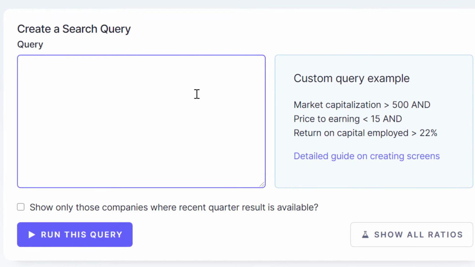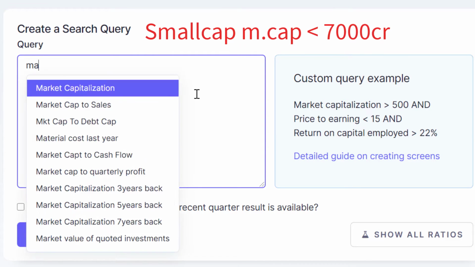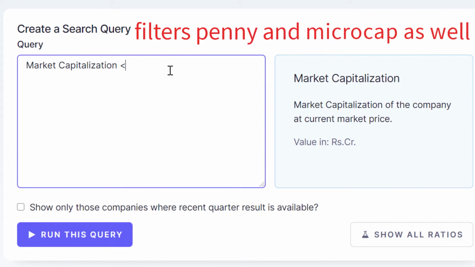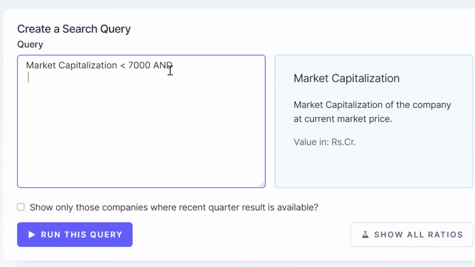Our criteria is, first we go in 3 steps. Number 1, we will screen all the small cap debt free companies, then the debt free companies from the mid caps, and lastly the large cap companies. We know as per the SEBI current categorization, the small caps should be having a market cap less than 7,000 crores. So we type market capitalization less than 7,000 and then type AND criteria.